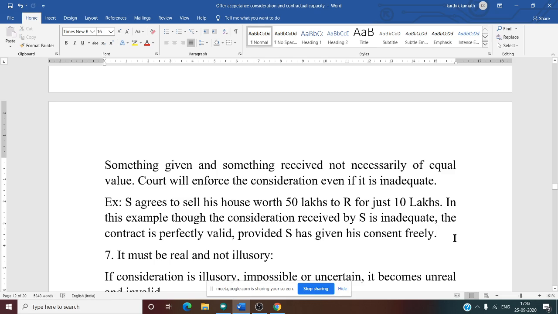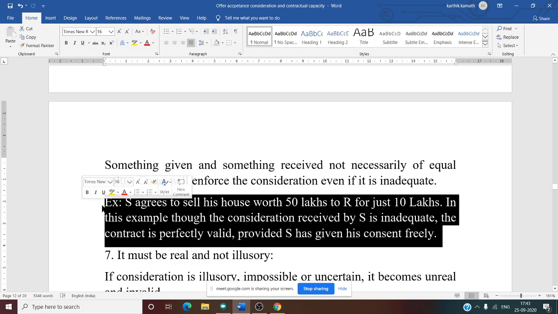See this example. S agrees to sell his house worth 50 lakh to R for just 10 lakh, provided S has given consent freely. That means, in this example, though the consideration received by S is inadequate, the contract is perfectly valid, because S has given the consent freely.